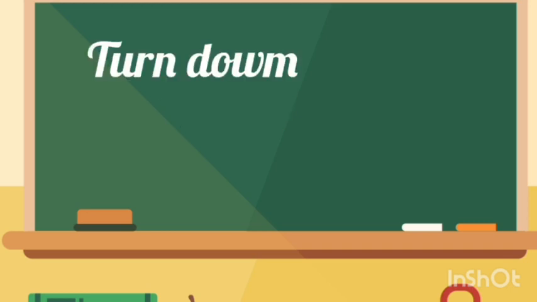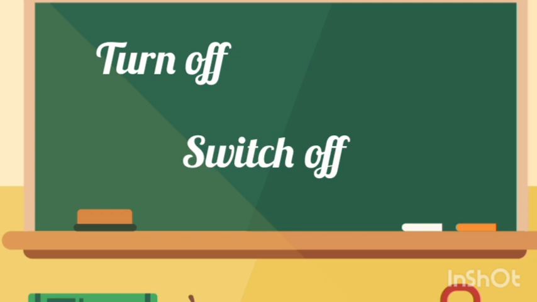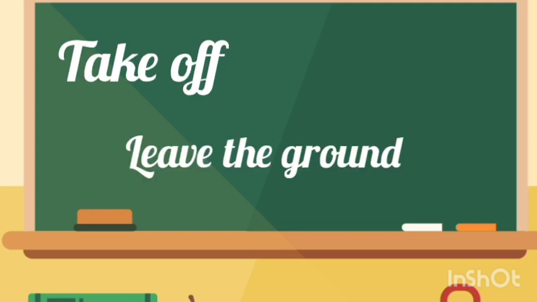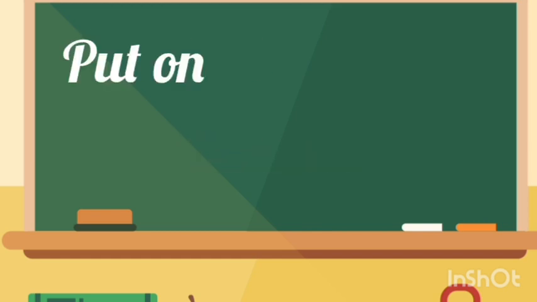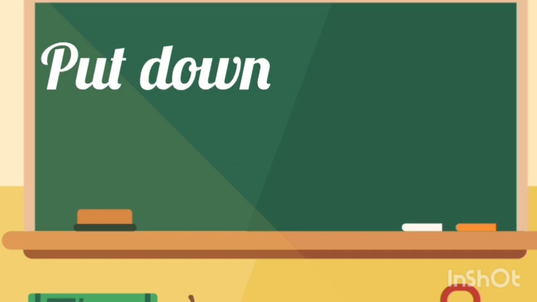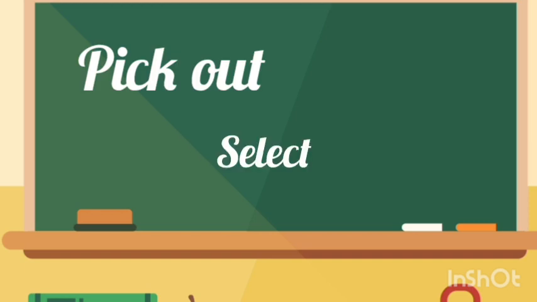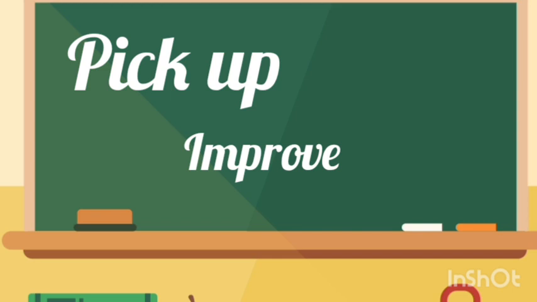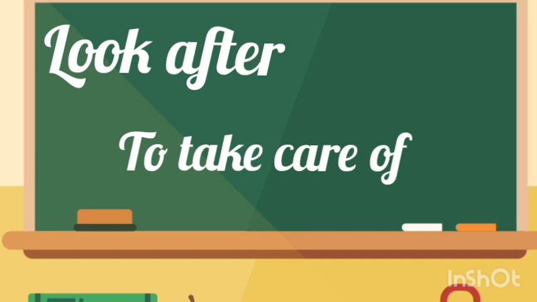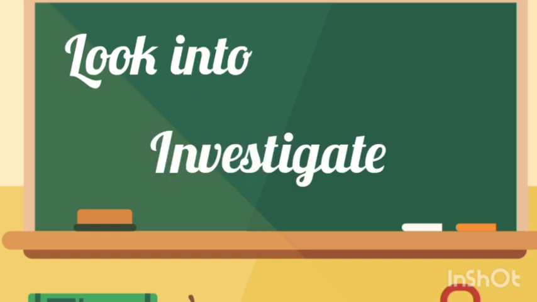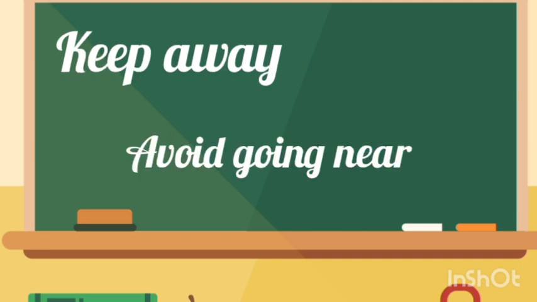Turn down means reject. Turn off means switch off. Take off means leave the ground. Take back means withdraw. Put on means wear. Put down, note down. Pick out means select. Pick up means improve. Look after means to take care of. Look into means to investigate. Keep away means avoid going near. Keep off means to avoid.